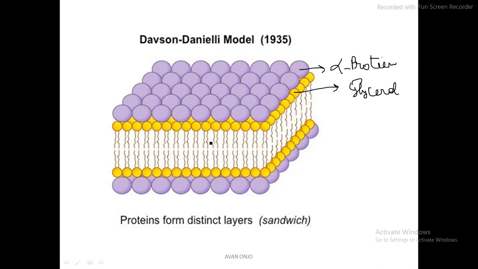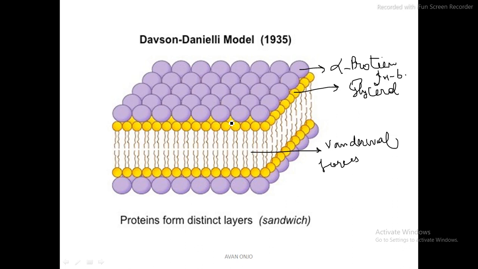Now they are connected together by the van der Waals forces. We have studied the van der Waals forces in our chemistry. They are held together by the van der Waals forces. A hydrogen bond is there between the protein and the glycerol, so here you can find the hydrogen bonding. Electrostatic ionic linkages can also be there, and this is the phospholipid bilayer that we talk about, which is talked